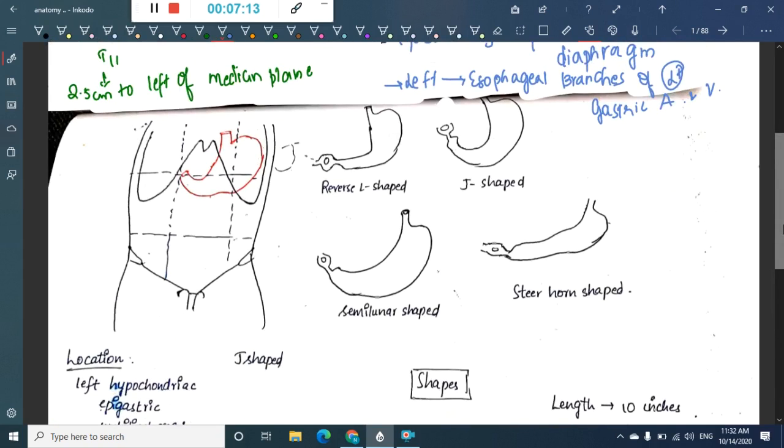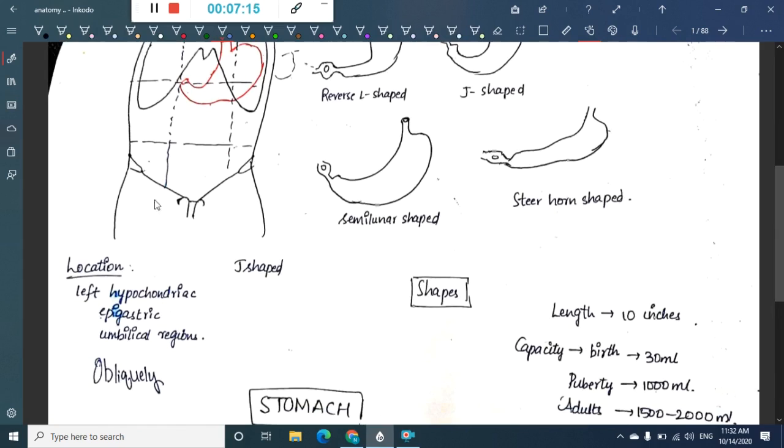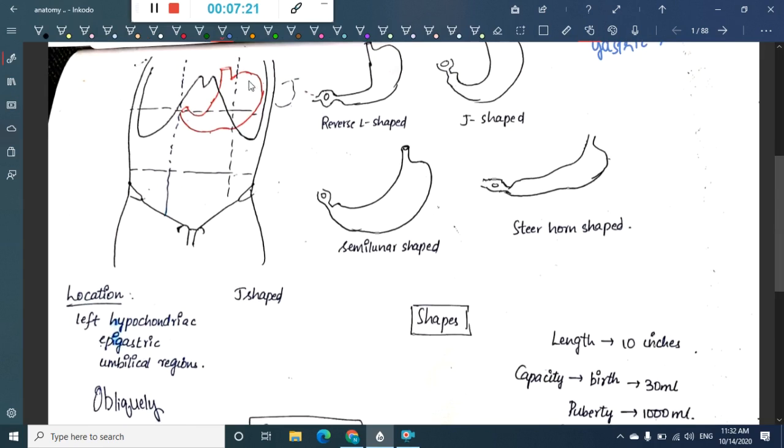The stomach is situated in the left hypochondriac region, epigastric region and umbilical region. It extends obliquely from the left hypochondriac region into the epigastric and umbilical region. Most of the stomach is under the cover of the left costal margin and the ribs.